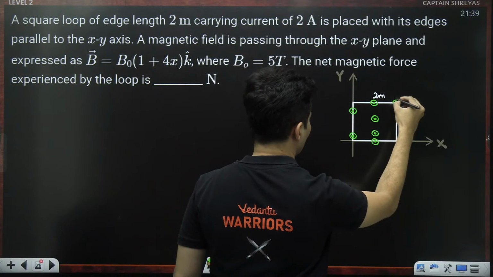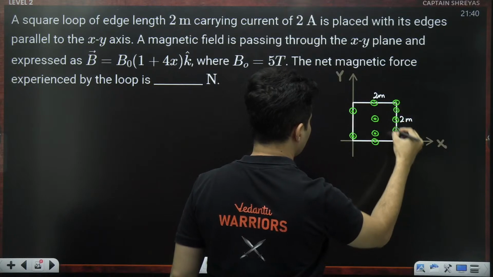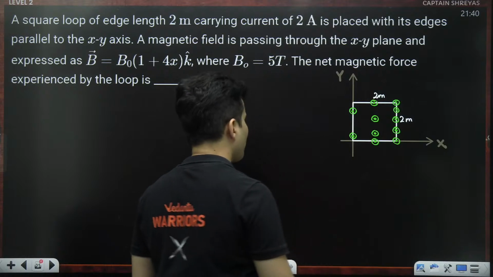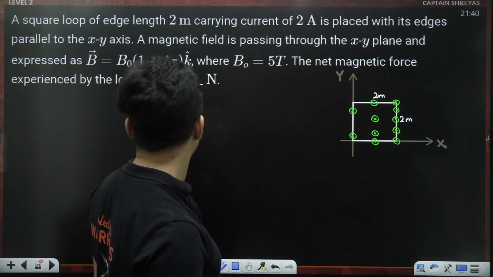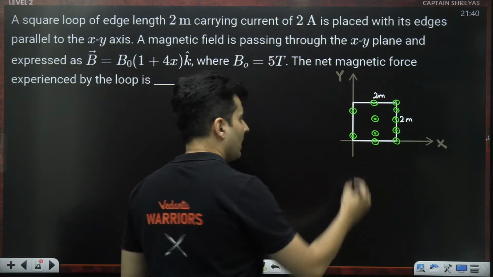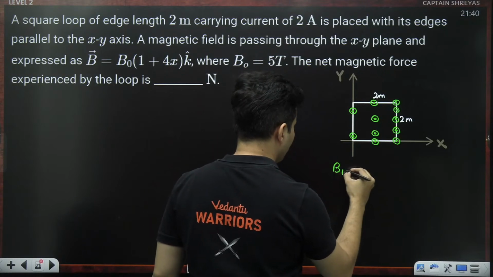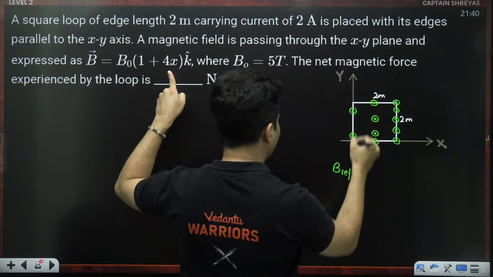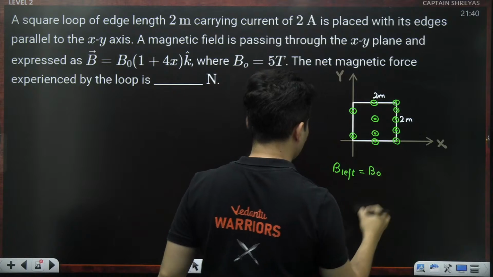As you reach over here, the magnetic field will even increase further. Here it is less, here it is increasing. So if you ask me how much is the magnetic field on the left side of the loop, here x coordinate is 0, so it will be just equal to B naught.